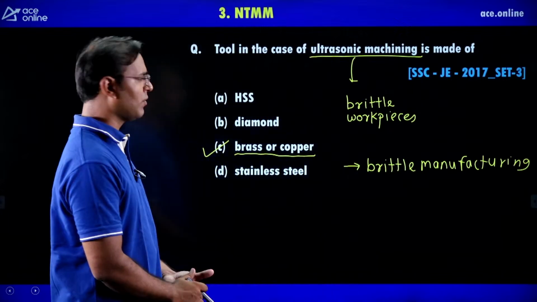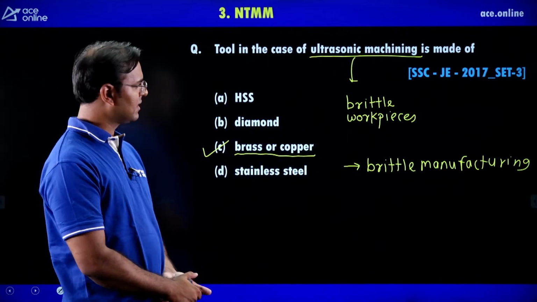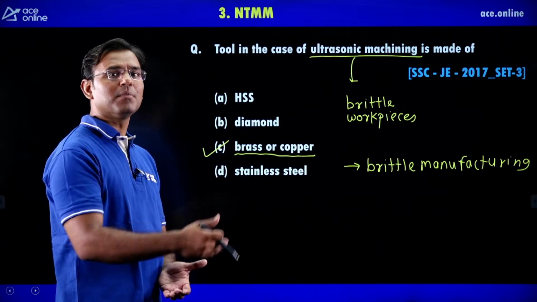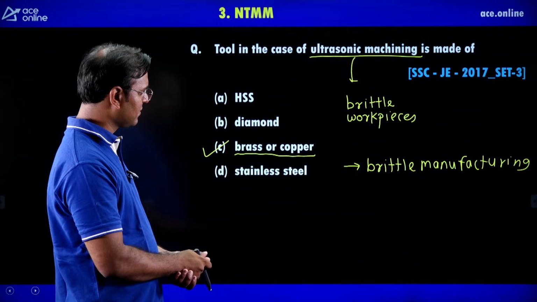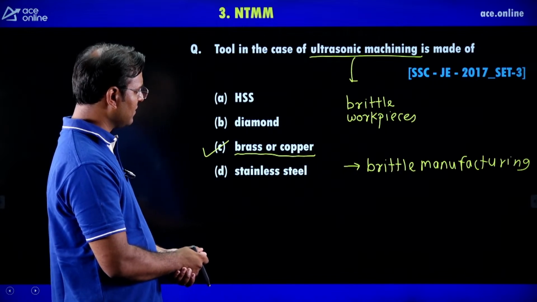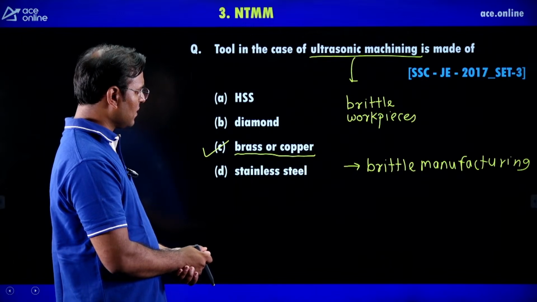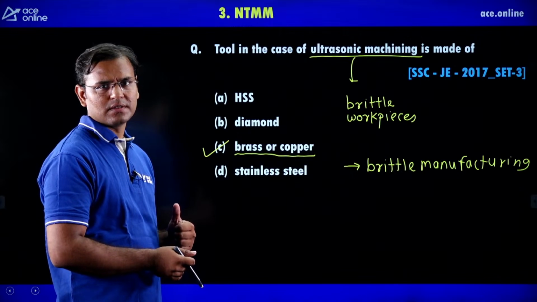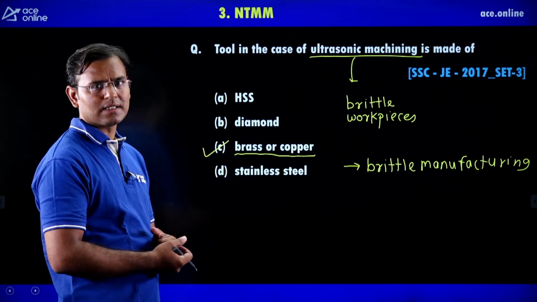Mechanism of material removal is what? Brittle fracture is the mechanism. Brittle fracture means brittle material is going to be cut. Then the brittle workpieces we can machine, brittle material we can cut.